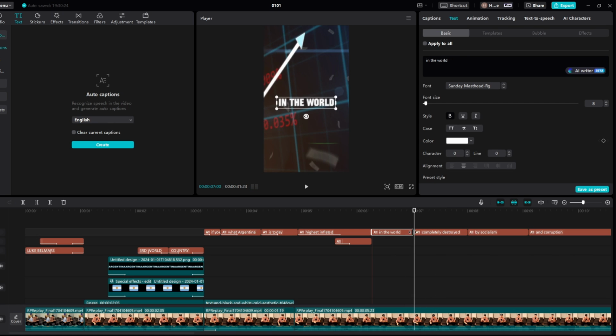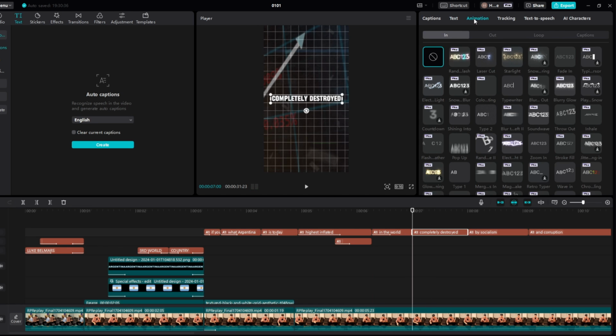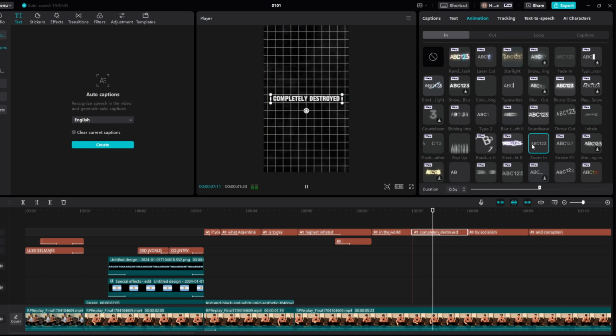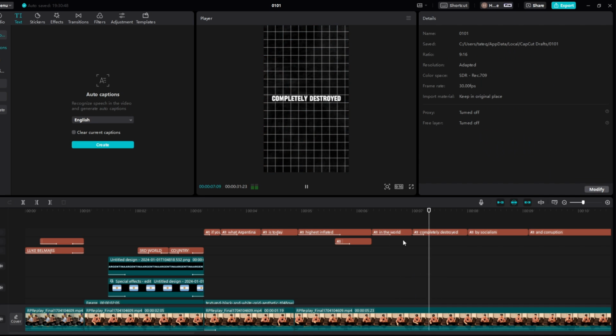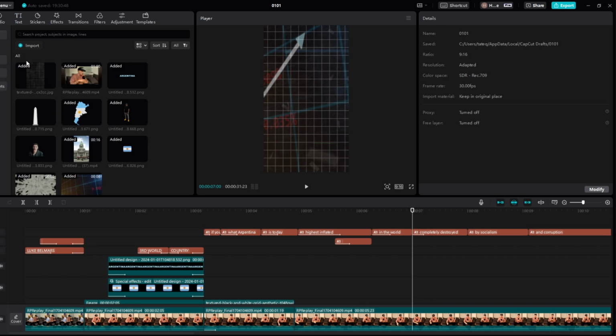And then we can go back a keyframe. And then we can add an animation in on this one right here. So we can have probably like a zoom in on 0.2. World completely destroyed by. Perfect. And then from here this is where we're going to add some overlays.